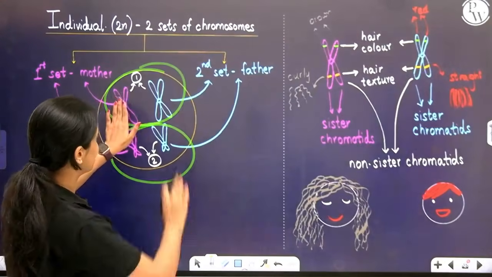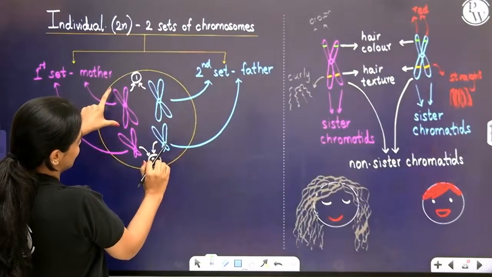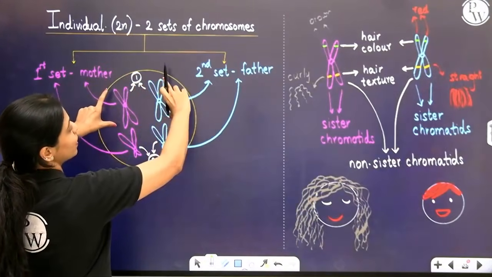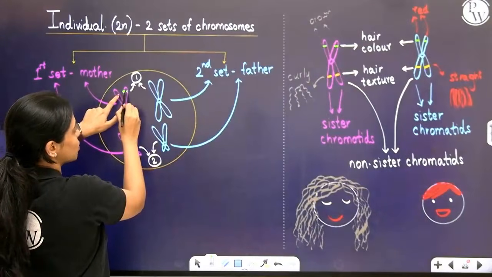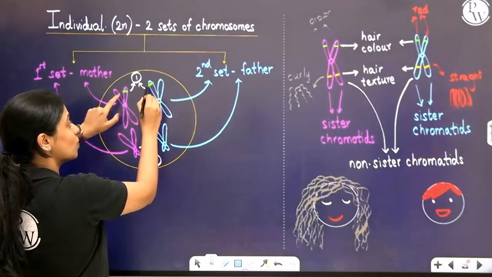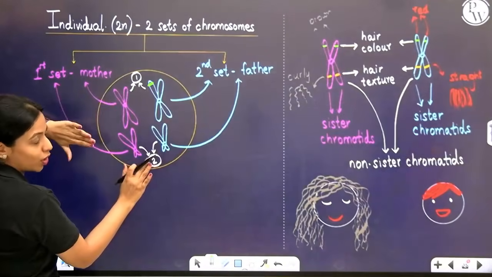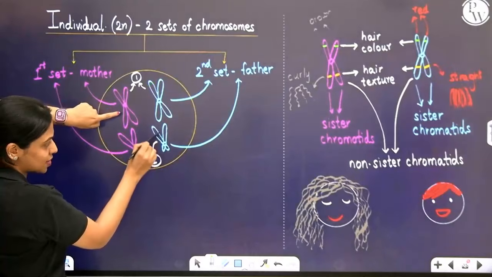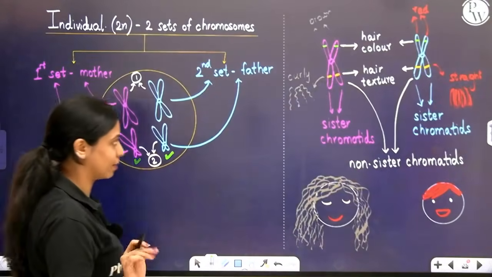This is the maternal set, this is the paternal set. This chromosome from the maternal set is homologous with this chromosome of the paternal set. Wherever in this chromosome information is there for a particular character at this position, this chromosome will have the information for the same. This and this cannot be homologous because this contains a different set of genes, this contains a different set of genes. This and this are homologous. I hope you're getting my point.